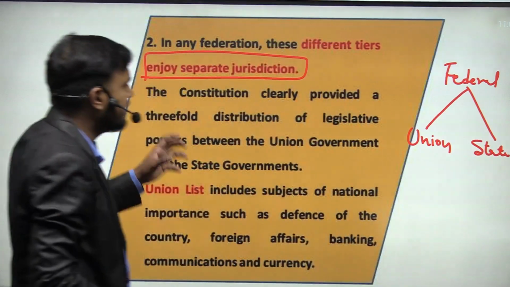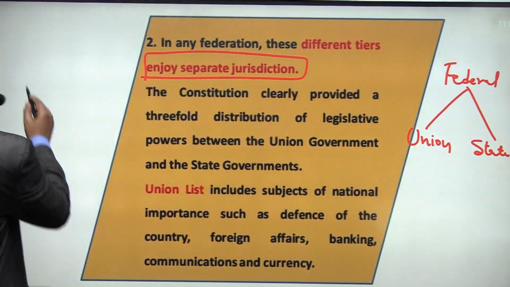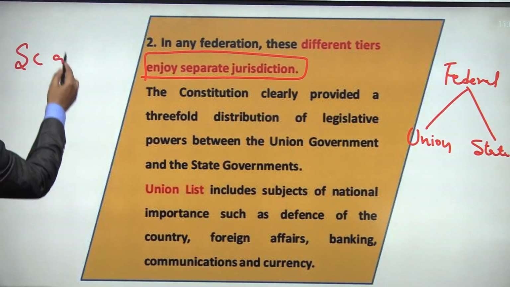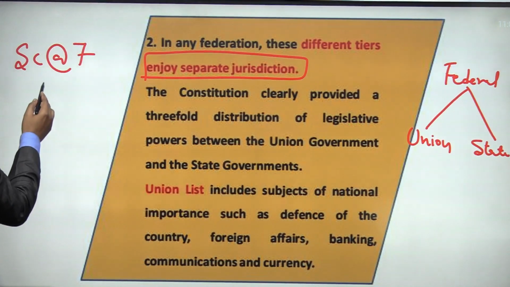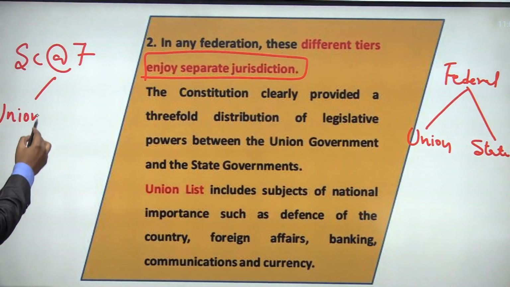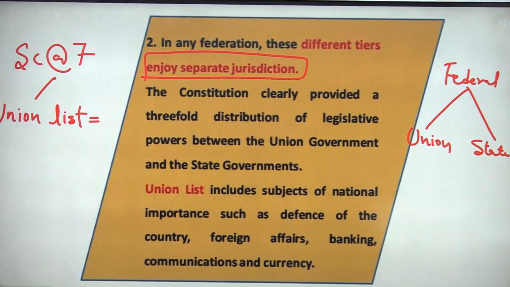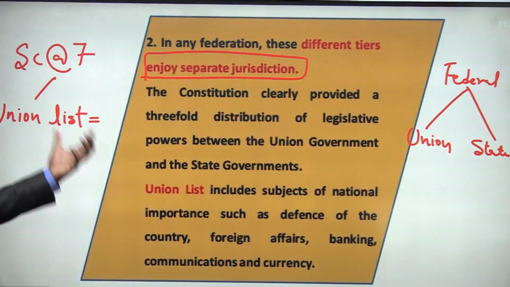When we look into the Indian Constitution, there is Schedule 7. It clearly states that we have a union list, and on the topics mentioned in this union list, the government of India, that is the central government, has the authority to make rules and regulations.